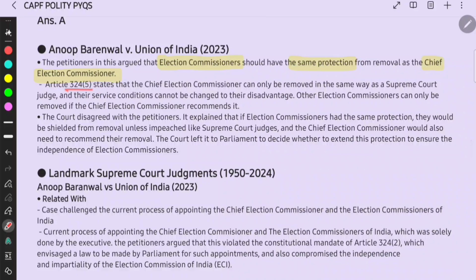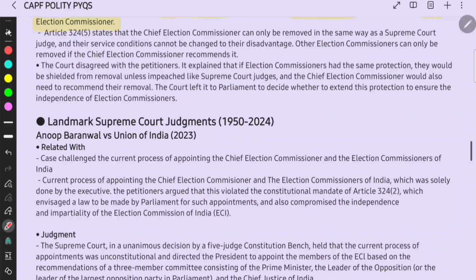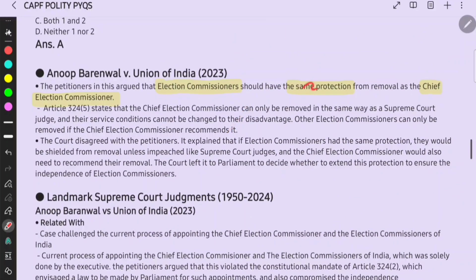Article 324(5) states that CEC can only be removed in the same way as a Supreme Court judge, and their service conditions cannot be changed to their disadvantage. Other election commissioners can only be removed if CEC recommends it. This is the only provision mentioned, right? But they are arguing that similar to CEC, ECs are of similar rank, so they should also be given the same status as a Supreme Court judge.